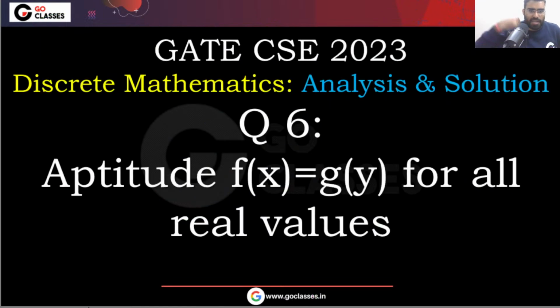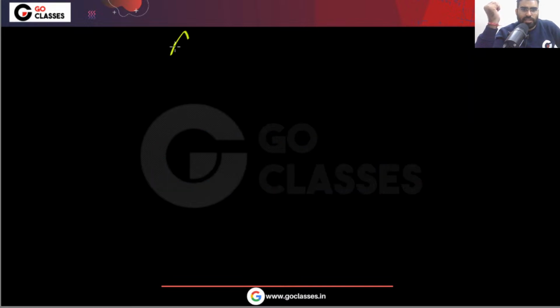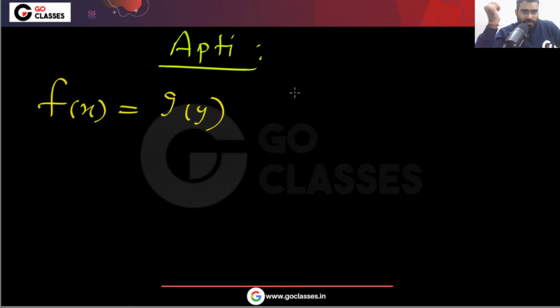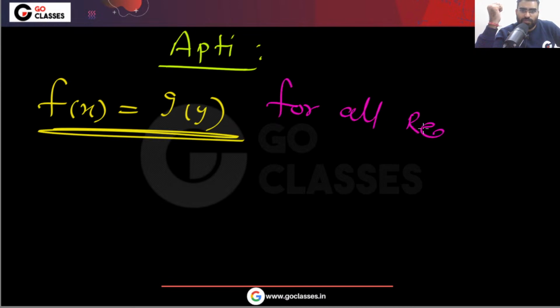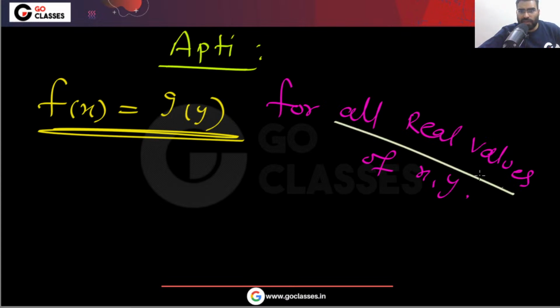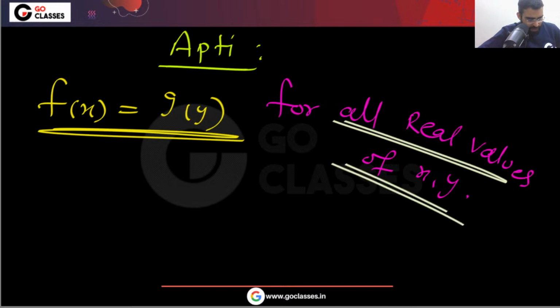But this last question I want to take. This was an aptitude question, do you remember? The question was something like this: f(x) is equal to g(y) for all real values of x, y. Tell me when it can happen. For all real values of x, y, f(x) is equal to g(y). When can it happen?